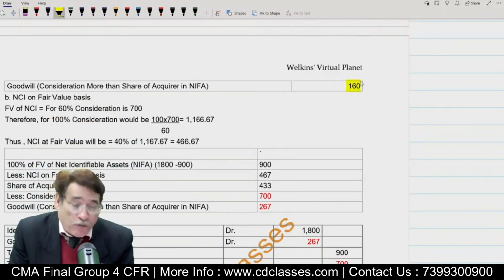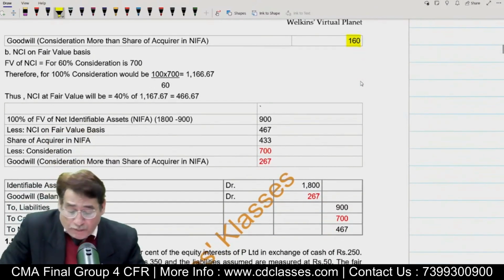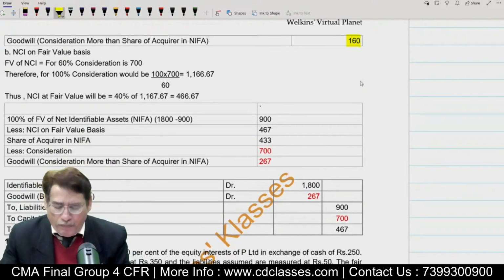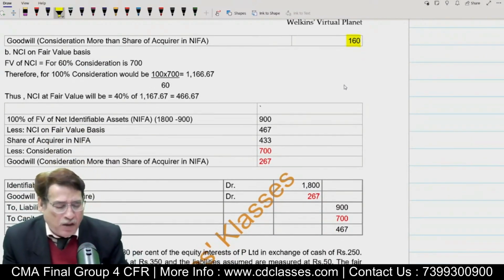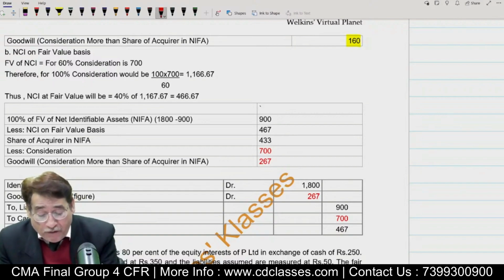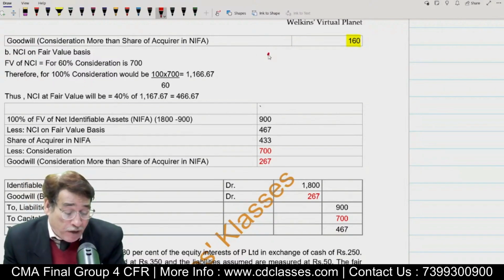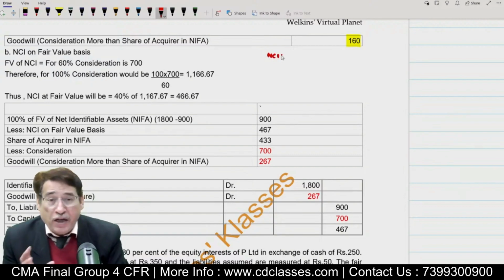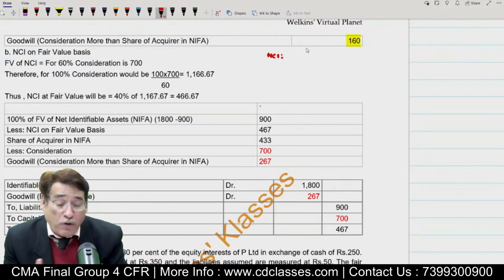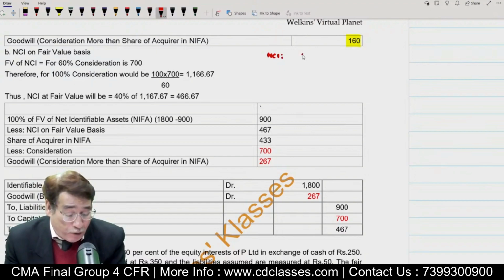So goodwill will be equal to 160. Now suppose in this question, just to understand you a little bit better, even though the question is not asking, suppose I say if you would have computed the value of NCI on fair value basis, how would you have computed? You would have computed in this manner.